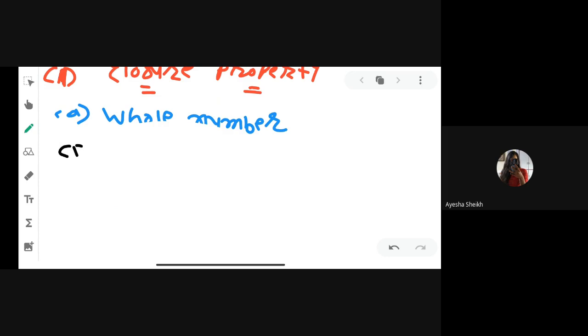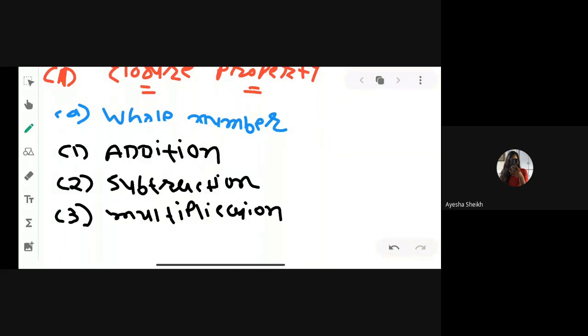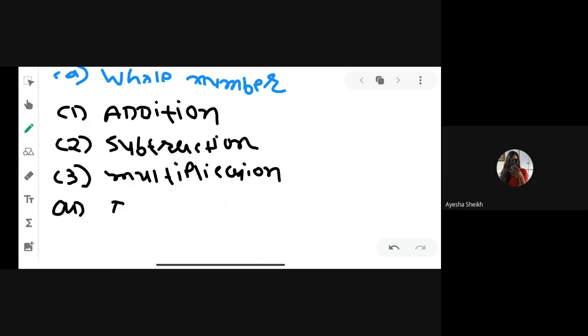First operation is known as addition, yes or no? Yes, sir. Second operation is known as subtraction. Third operation is multiplication. And fourth operation is division.